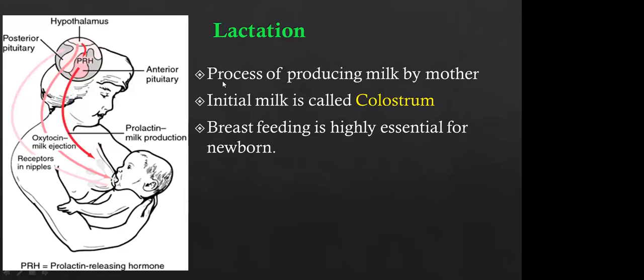Yes, next is lactation. Lactation means what? It is a process of formation, secretion, and ejection of milk. Okay. So there are two steps we can observe in lactation. So you know that, right? Formation, secretion, and ejection of milk. So from where do the milk formation, milk secretion, and milk ejection take place?